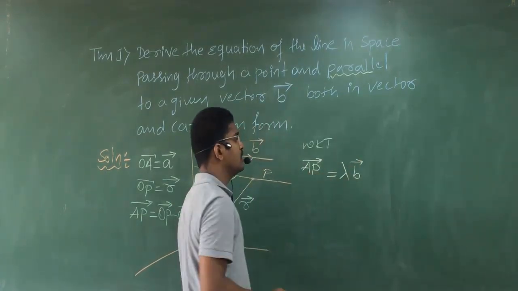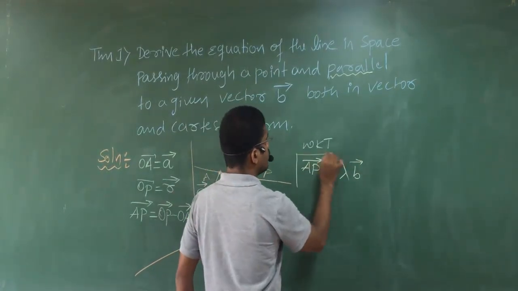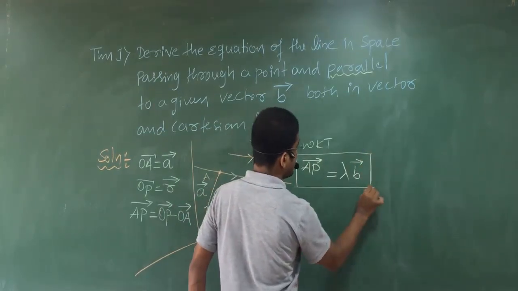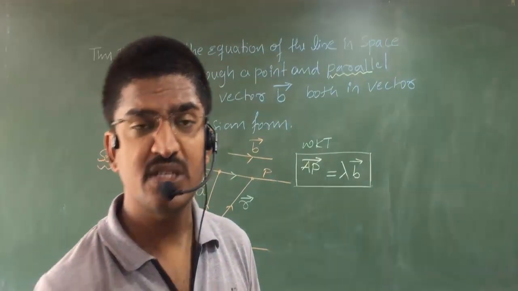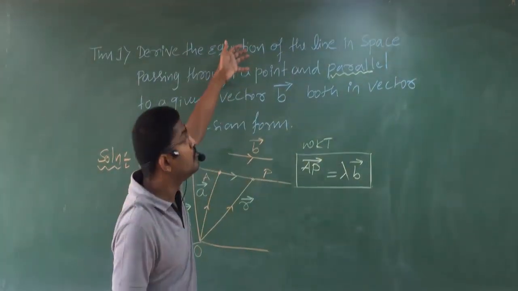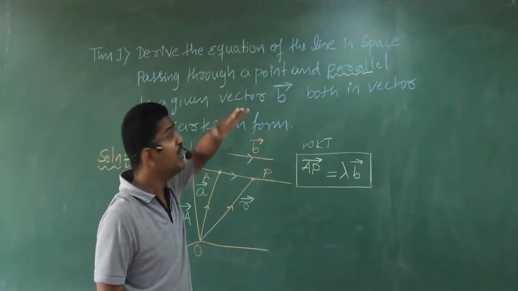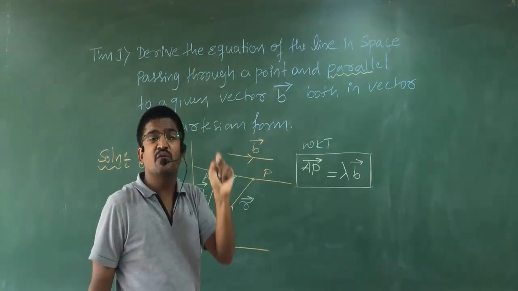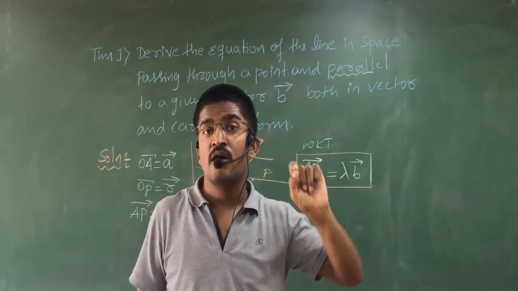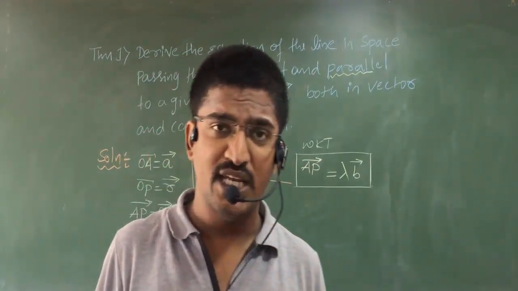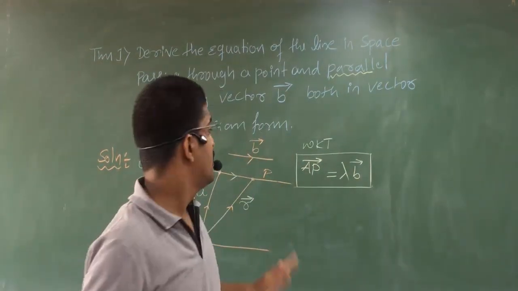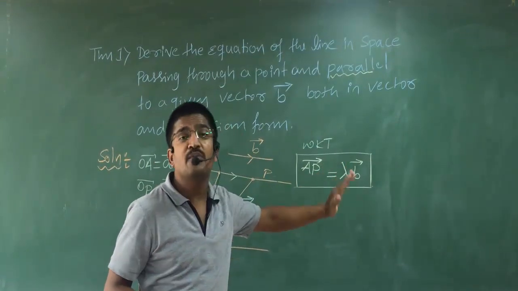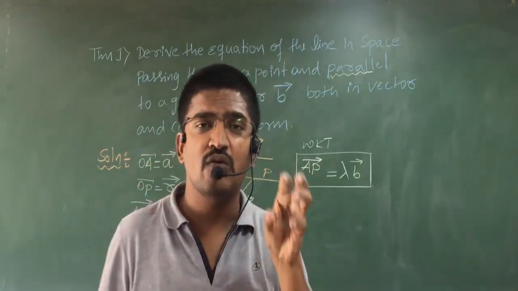Okay students, this you must remember. Clear? How to remember? You must remember it with the theorem only. For example, for this theorem, equation of line passing through a given point parallel to the given vector is given by vector AP equal to lambda vector B. That type you have to remember.